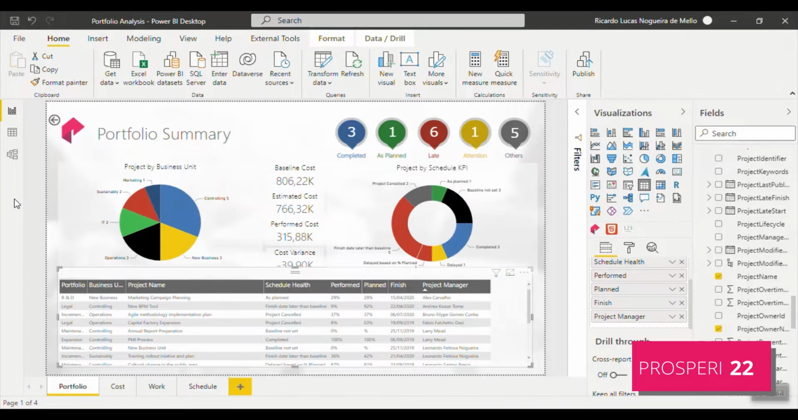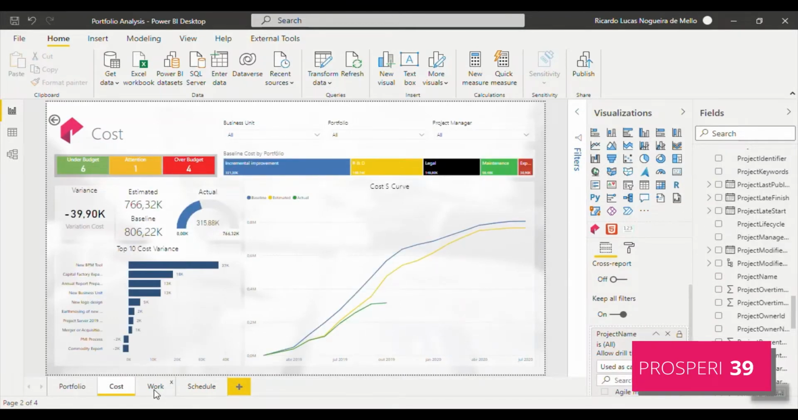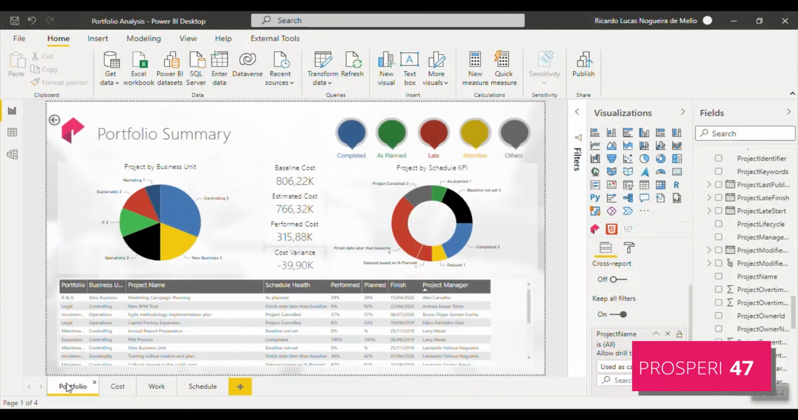For example, if I have a report with multiple pages here and I want to drill down to some information. For example, here I have the portfolio of some projects. Here I have information about costs. Here I have some information about work, right? But I want to filter this information using my portfolio's information.